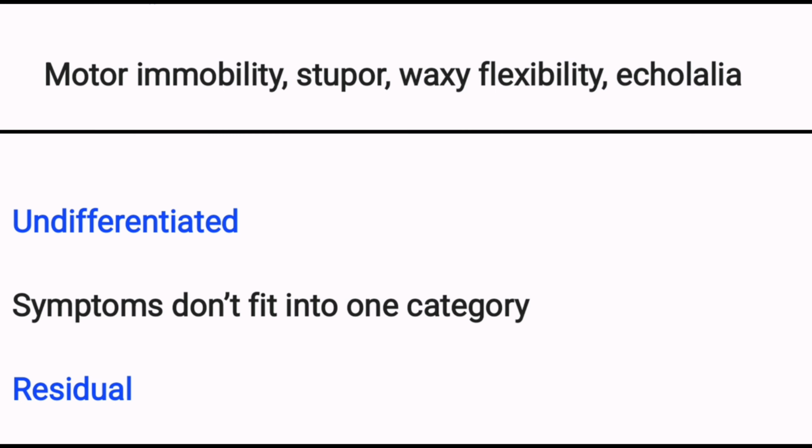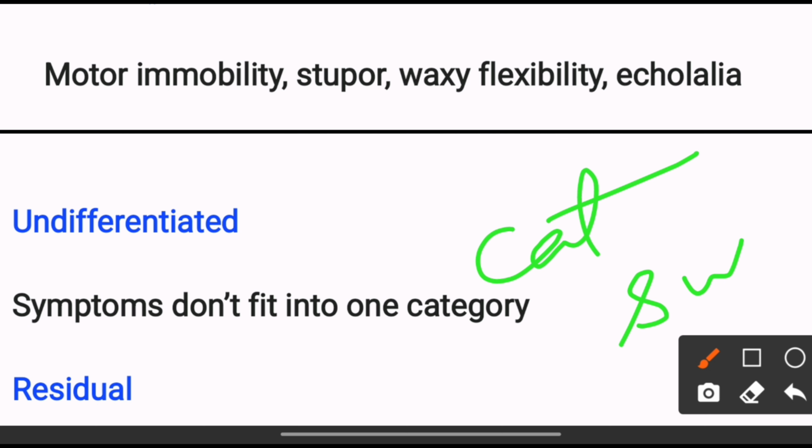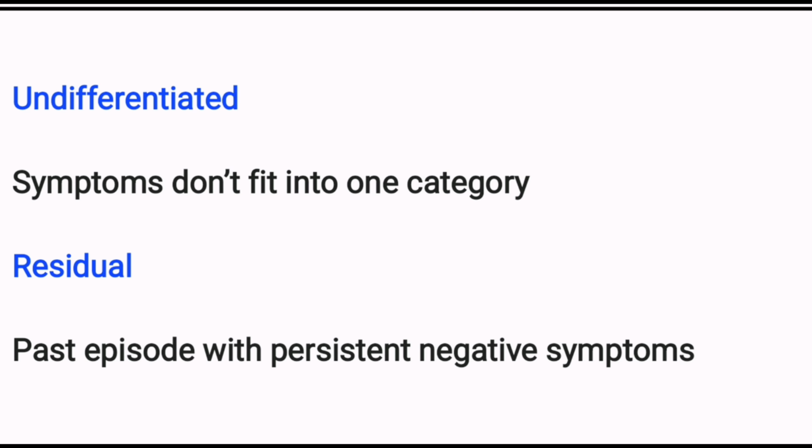Undifferentiated: symptoms that don't fit into one category. When we can't find the exact type, we call it undifferentiated. Sometimes they sit in a catatonic posture, sometimes they behave with stupor or waxy flexibility, and sometimes they are more aggressive.